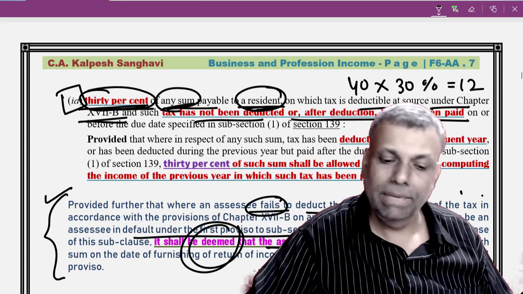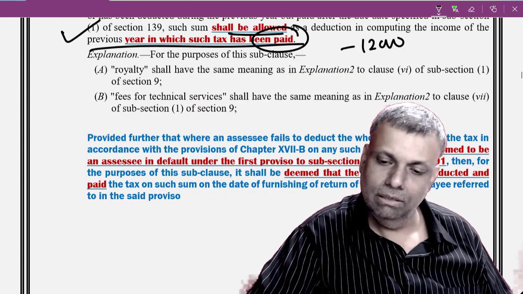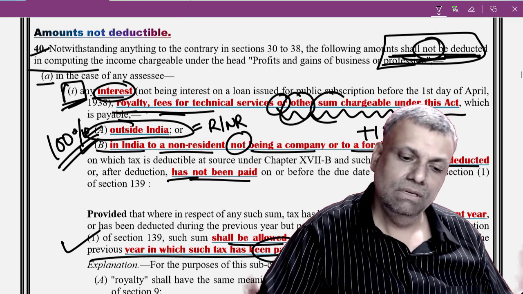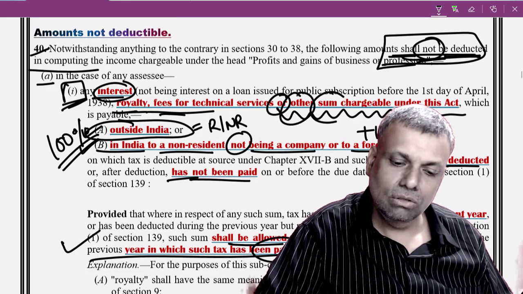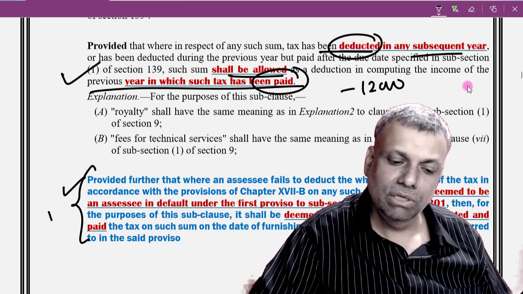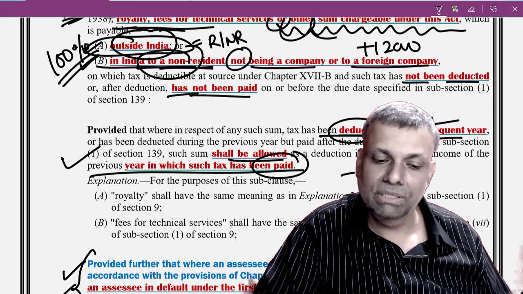Now this is in fact a beneficial provision, and it is also applicable in exactly the same way for payments outside India or to non-residents. Exactly a similar provision is applicable. And there is one more extra adjustment for the subsequent year benefit.